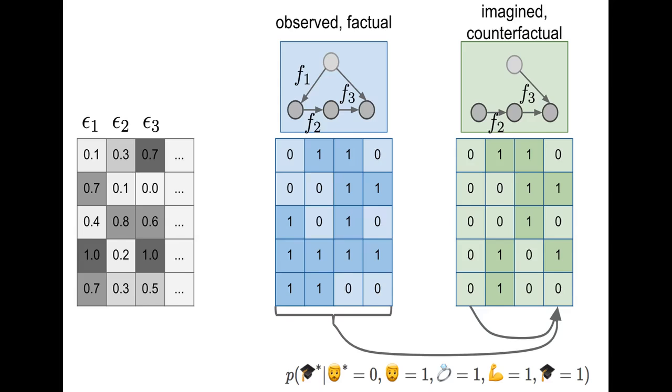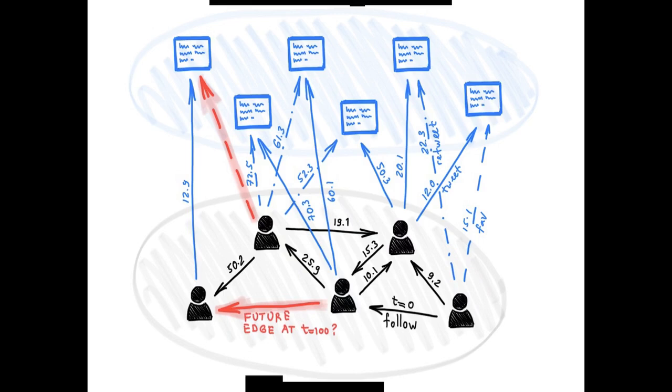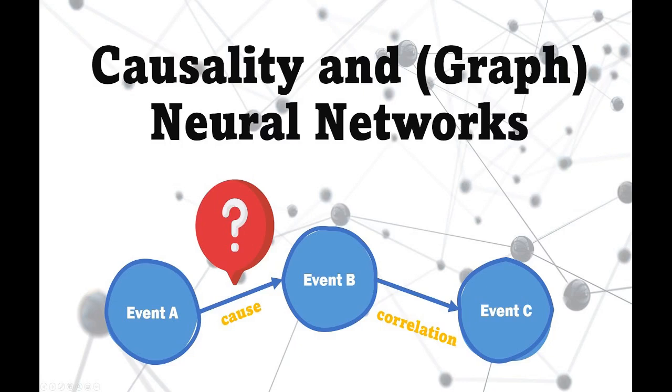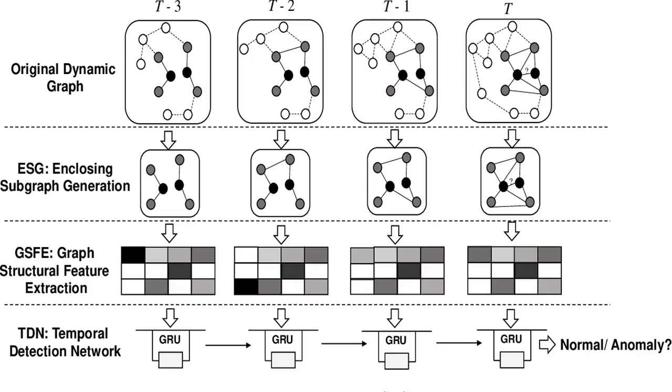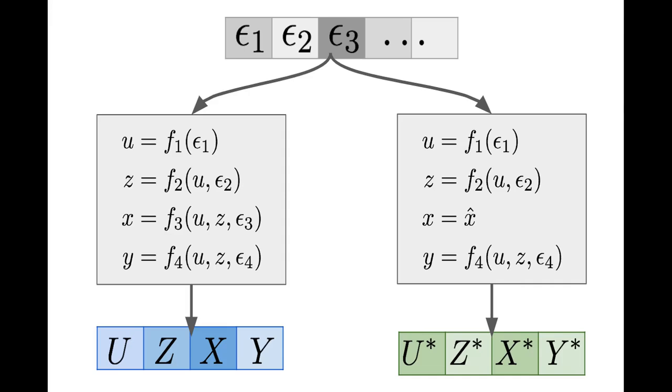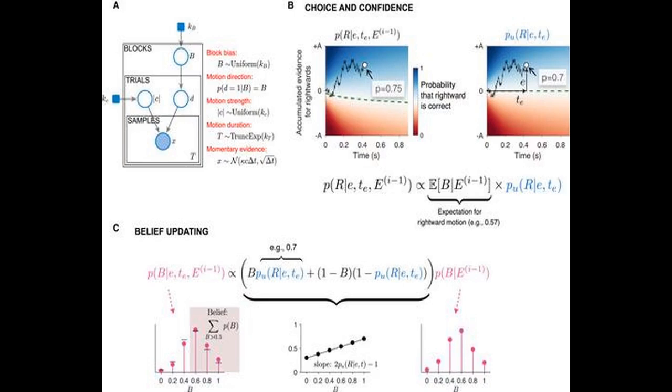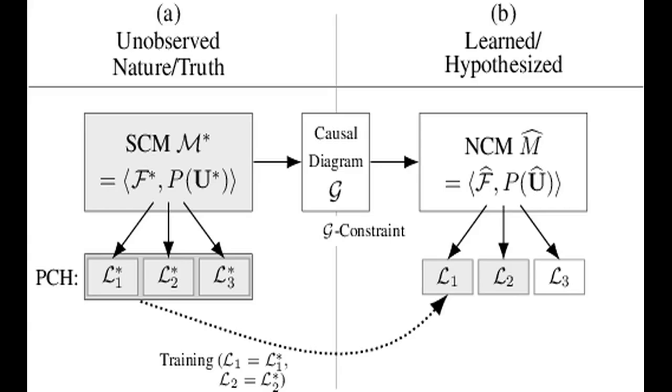But even TGNNs typically focus on predicting what will likely happen next, given what we've seen so far. The real challenge arises when you want to ask even deeper questions: why did something happen? And what could have happened if things played out differently? That's where causal inference and counterfactual reasoning come in. Causal inference is a bit like being a detective. It's about understanding the chain of cause and effect, not just spotting correlations or patterns.